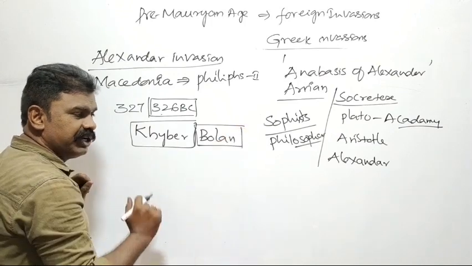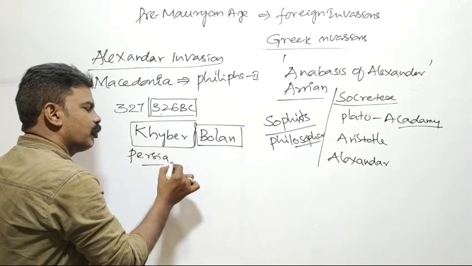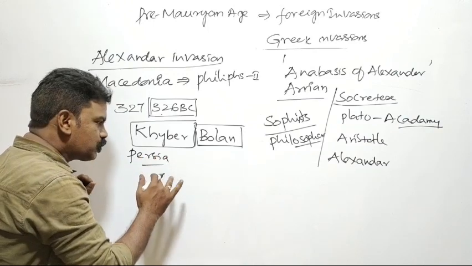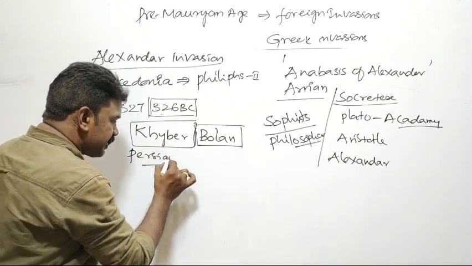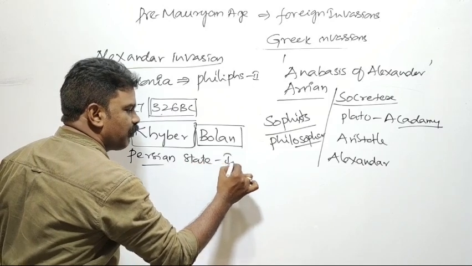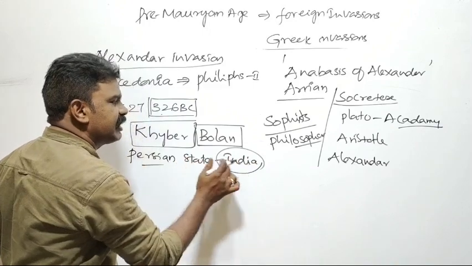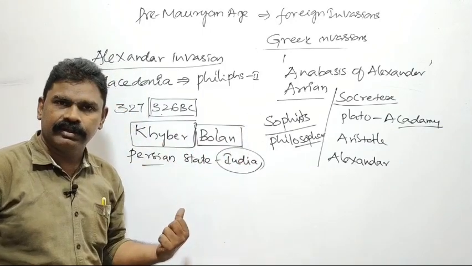Why did he come to India? Actually, he had occupied Persia. After the annexation of Persia, he wanted to complete the annexation of India. The Persian state was there in India. For the cause of the Persian state in India, Alexander came to India.